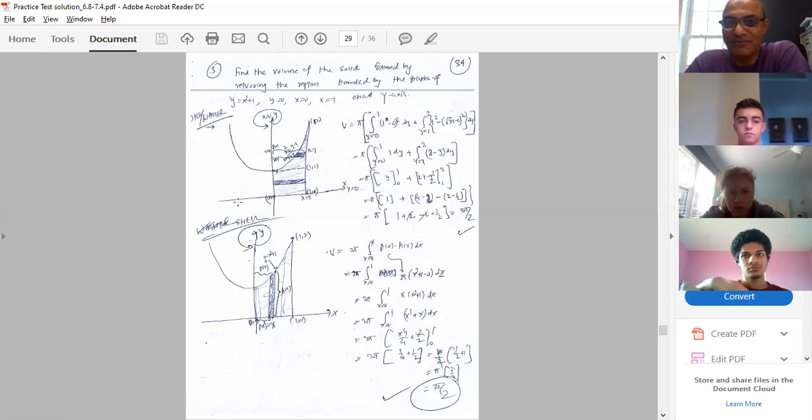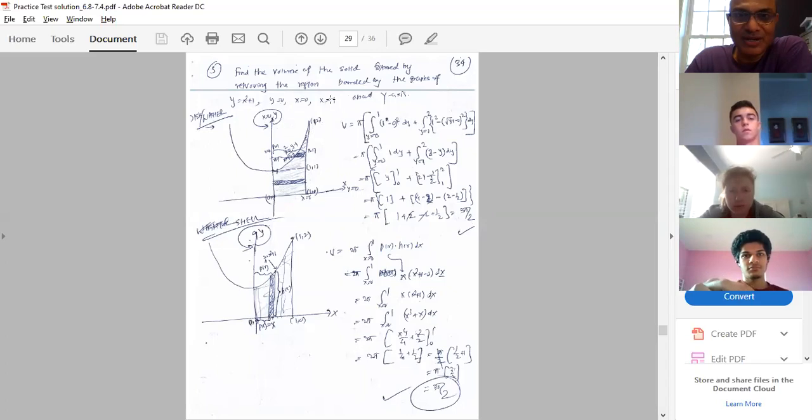y equals 0 means the x-axis. x equals 0 means the y-axis. x equals 1 means a perpendicular line. If you solve these two equations, x squared plus 1 and x equals 1, you get the point of intersection.